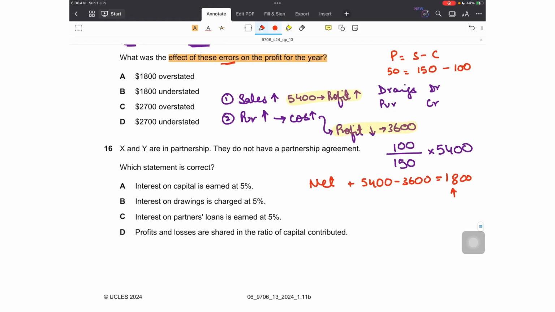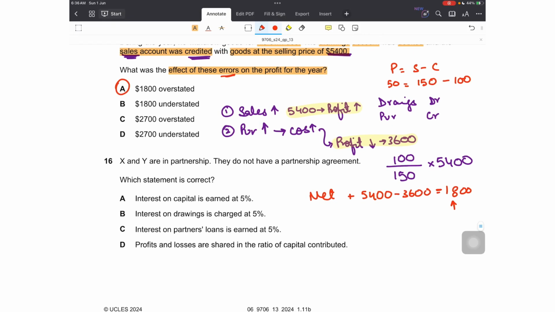overstated. Right? So that is option A. My profit would be overstated by 1800.